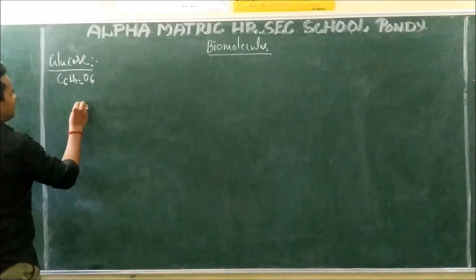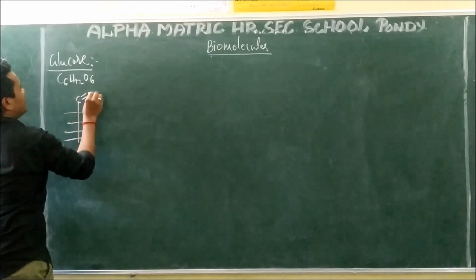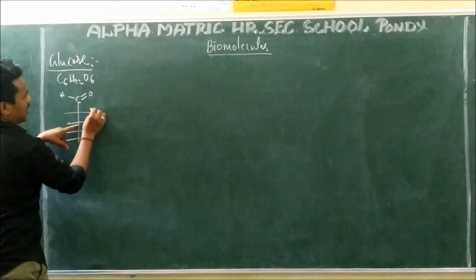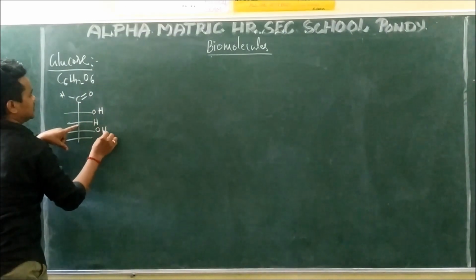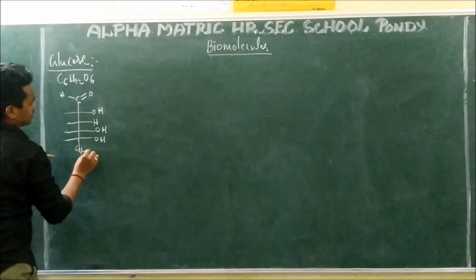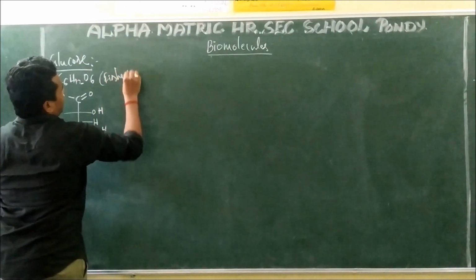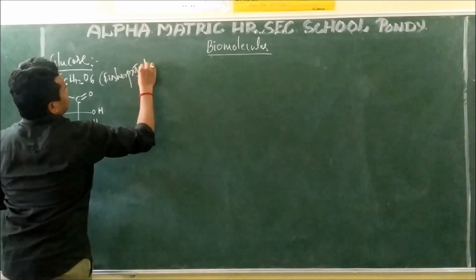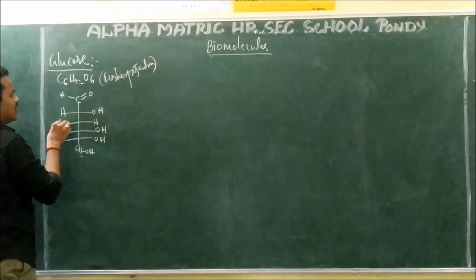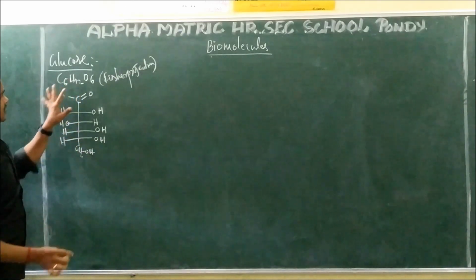C6H12O6. The structure of glucose contains one aldehyde group, and 1, 2, 3. At the third position, H will be on this side, and the remaining are OH. This is the way of writing the glucose structure, and this comes under the Fischer projection. This is the Fischer projection structure of glucose. OH is there, H this side; H is there, OH this side; OH is there, H this side; OH is there, H this side. This is the structure of glucose.